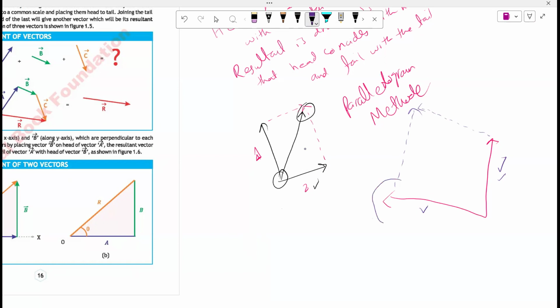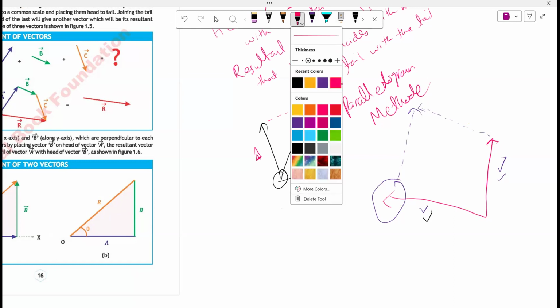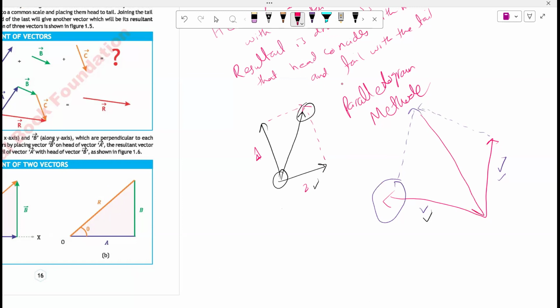Again, the rule is the same, head to tail. Whenever I redraw the vector right in front of that vector, parallel to that vector, I get the head to tail thing ready. So the main thing is whether I redraw this vector here, or I redraw this vector here, in either case, I will get the same resultant vector as I've shown in the previous one. So how will we draw the resultant vector? Is this how I would draw the resultant vector, or the other way?